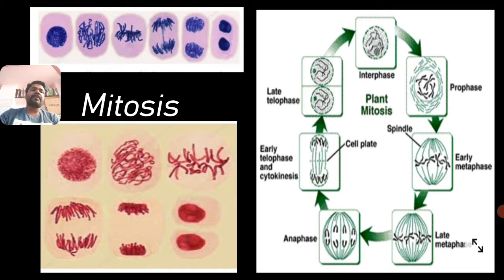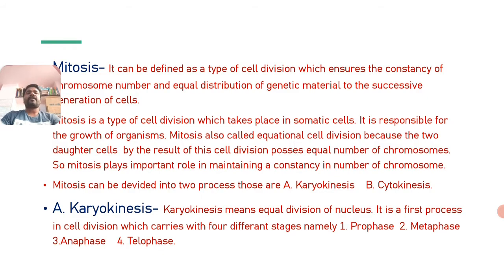It is the completion of cytokinesis. As a result, two daughter cells are formed. So this picture shows the complete cell division of mitosis. Let us study what mitosis is and what the phases of mitosis are.